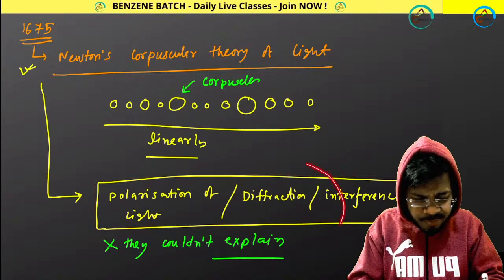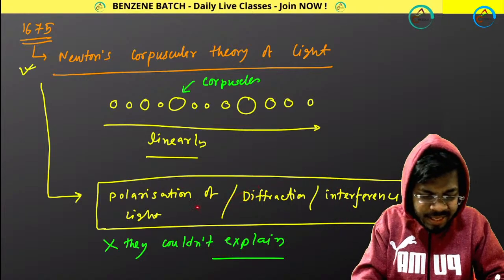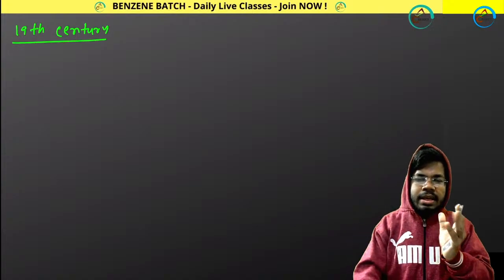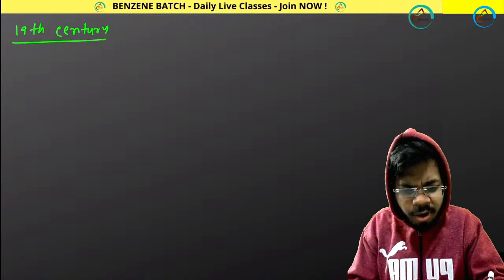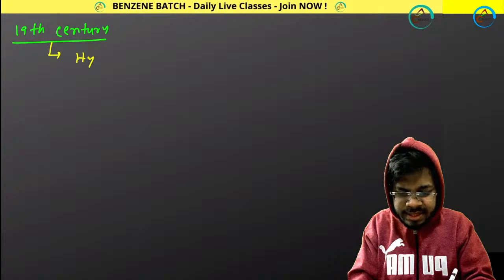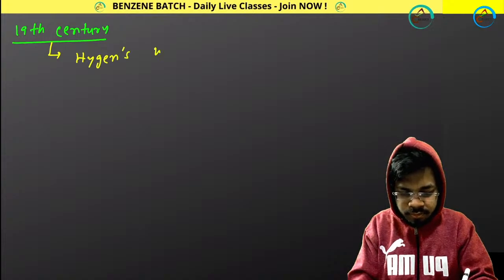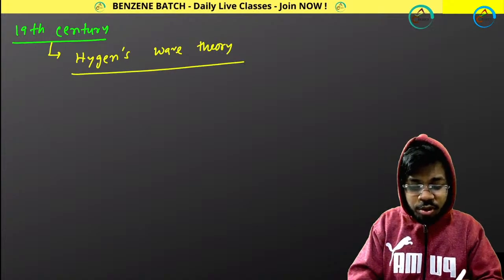So to explain these phenomena, in the 19th century, another scientist came, and he incorporated another theory, and the name of the theory was Huygens wave theory.